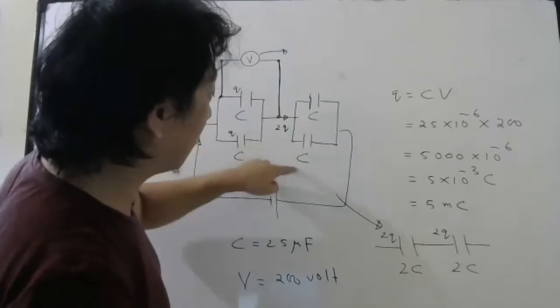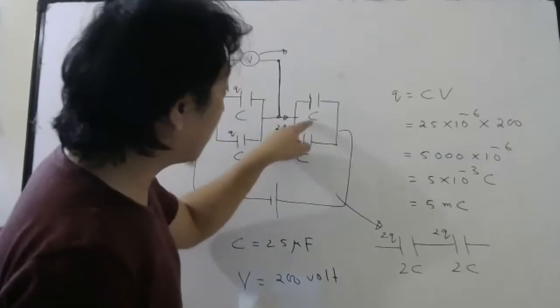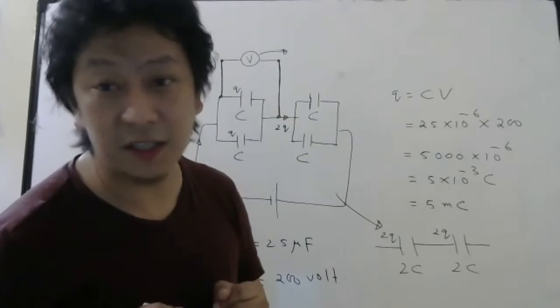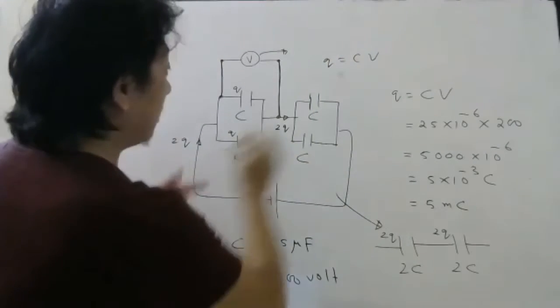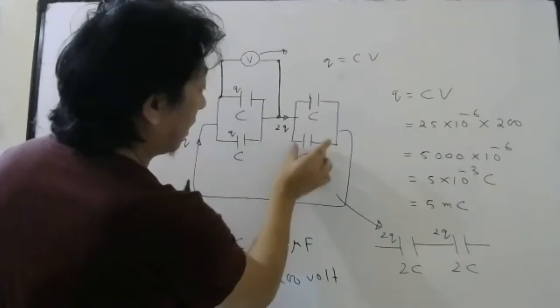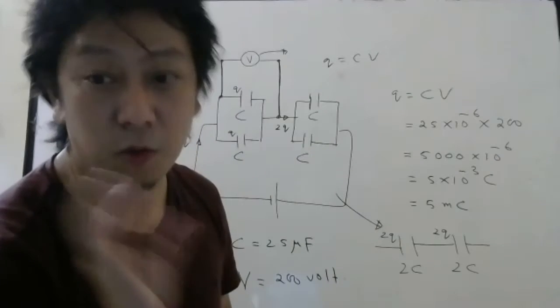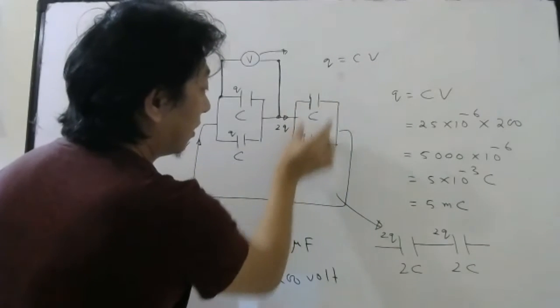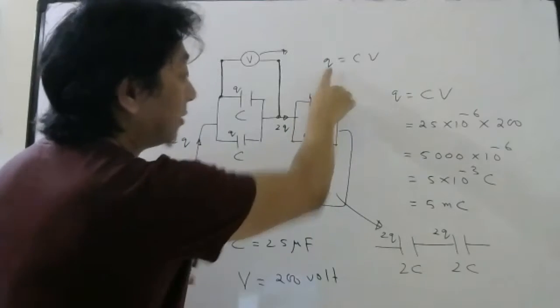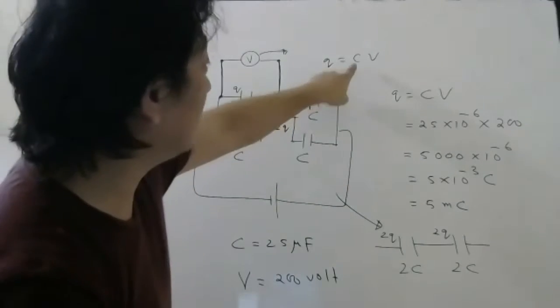Because C is same, capacitance is same. If capacitance was different, I will not say the charge will be same, because charge is C into V. V is same. Potential difference here and here will be pakka same. Why? Because they are in parallel. So potential difference will be common. But charge will be only same if C is same.